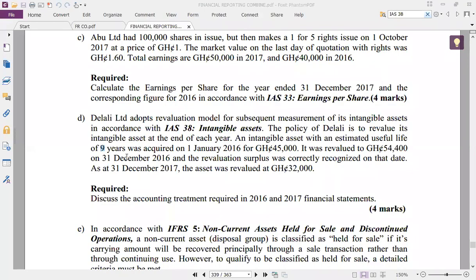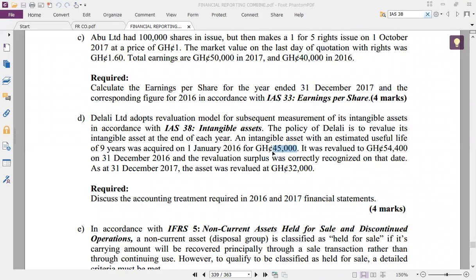If you don't know where to start from, don't worry. Go by what? Line by line. Okay, so the next line. It was revalued to 54,000 on 31st December 2016. That day I can find the carrying amount. As soon as the examiner gives you the cost of an asset with a useful life and mentions dates, kindly find the carrying amount at the date a revaluation or transfer or sale took place. So kindly take note of it.